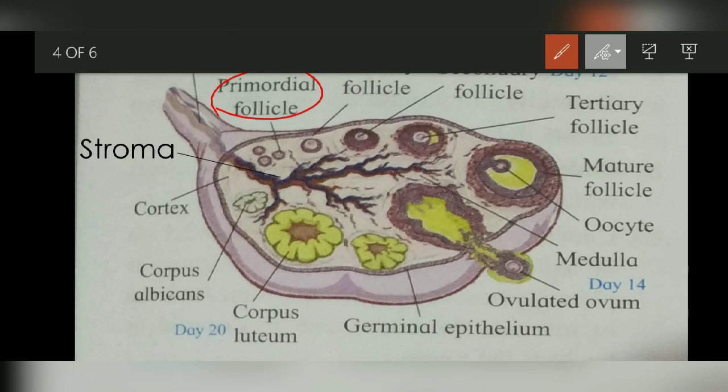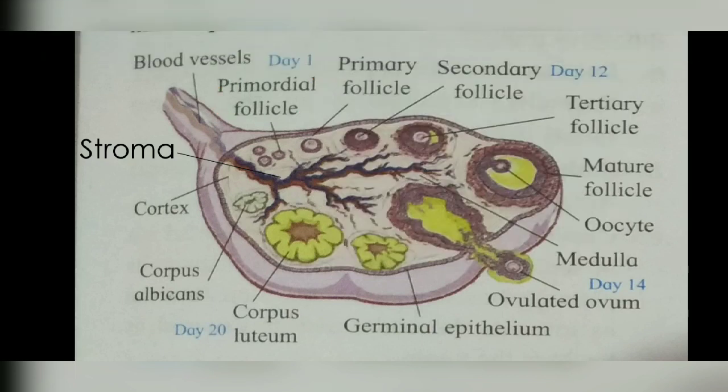Now this primordial follicle starts to mature. First it converts into a primary follicle, and then this primary follicle into a secondary follicle, and at day 12 it becomes a secondary follicle. Then it converts into a tertiary follicle, then it matures, and finally it forms a mature follicle, that is called a Graafian follicle. And then ovulation will occur on day 14. On day 14 of the menstrual cycle, this ovulation occurs.